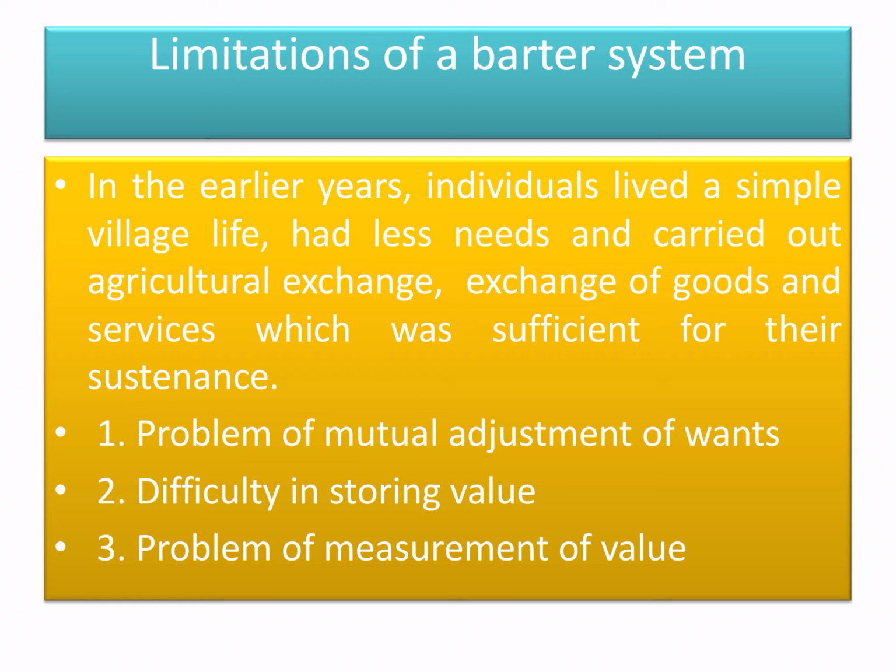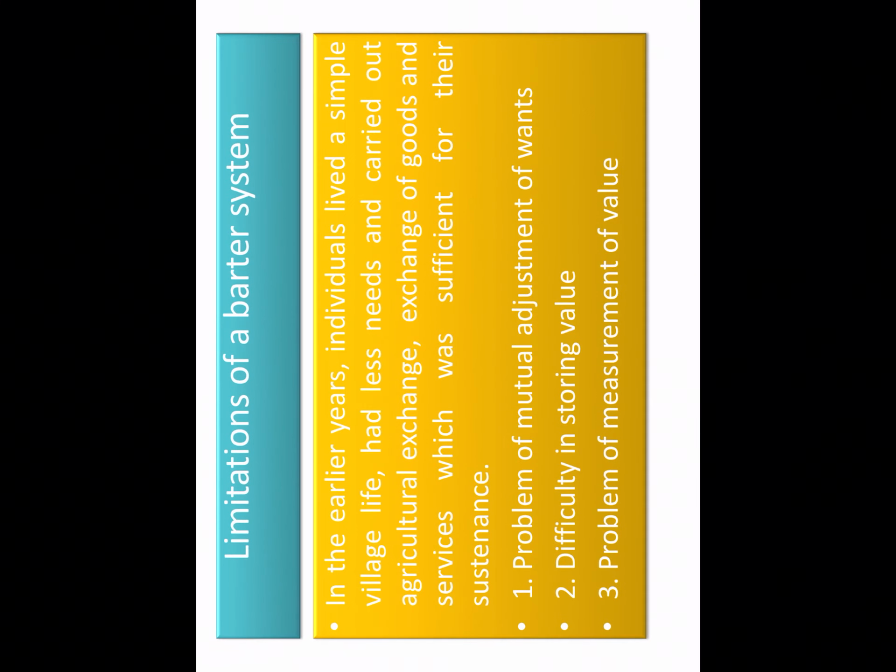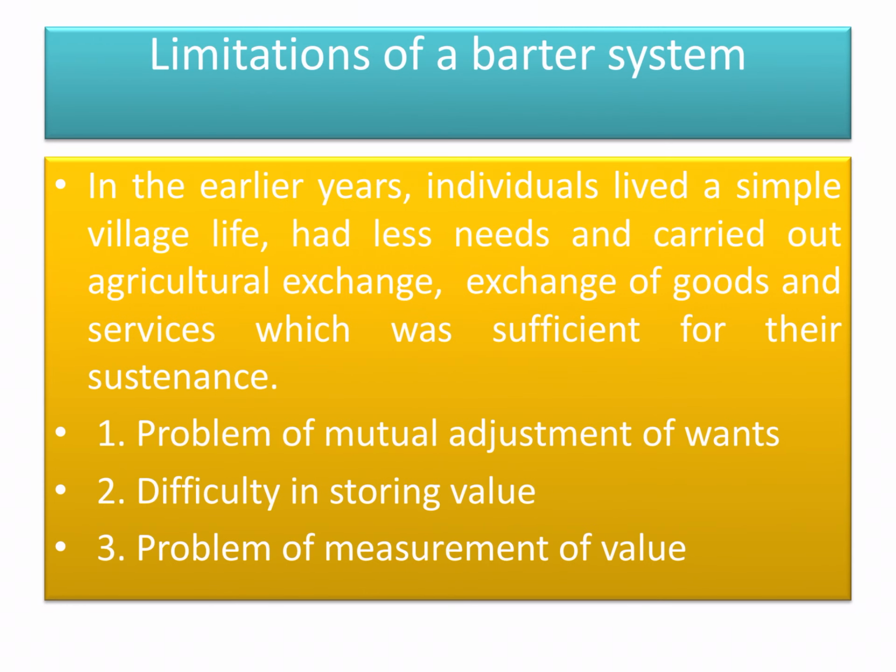It means that if I want to purchase wheat, I have to give rice in exchange for the wheat, but the other person doesn't want rice, they want clothes. So it is not making a proper adjustment in this sense, because the other wants to purchase other things, and I want to sell another thing in exchange. So the barter system creates more problems in making a mutual adjustment.